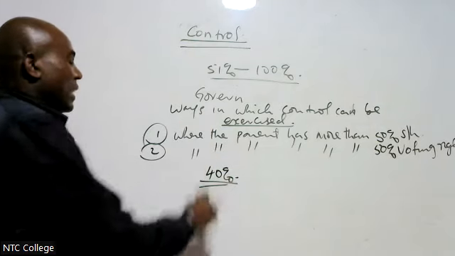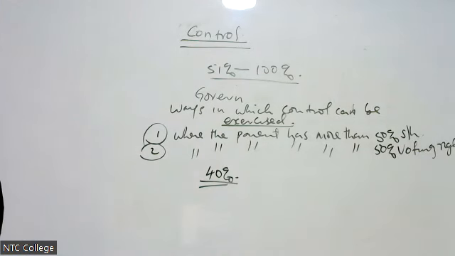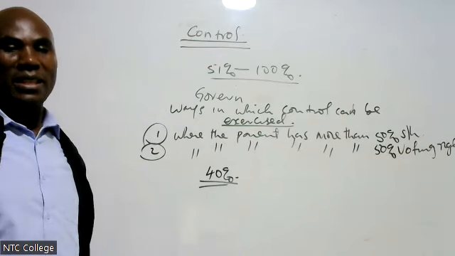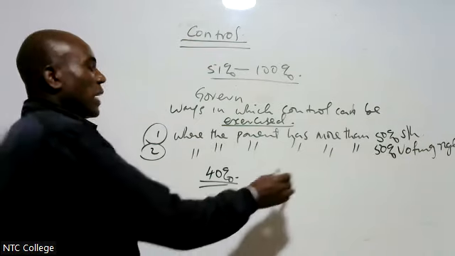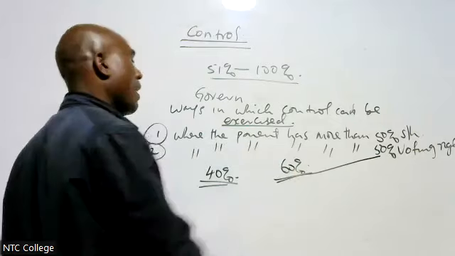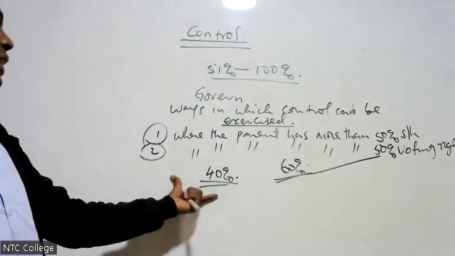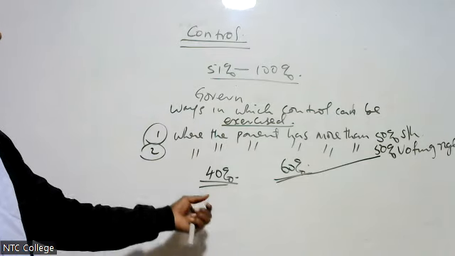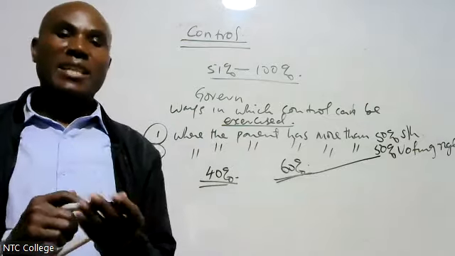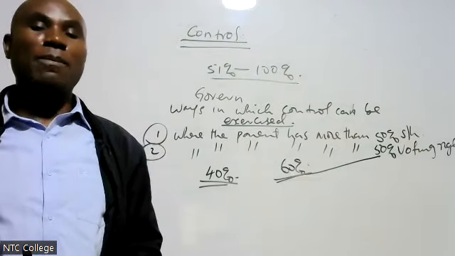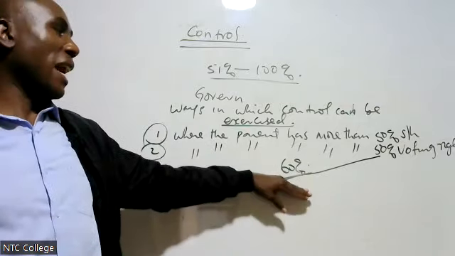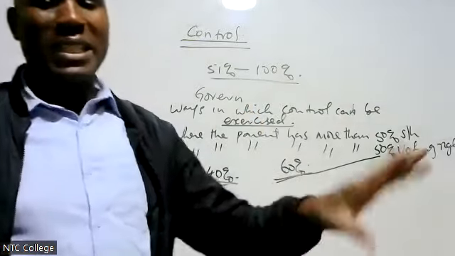My shareholding is 40%. Listen to this because it's very technical. Listen very carefully. I might have shareholding 40%, but the examiner tells you that when we come in terms of voting rights, I have 60% voting rights. I have 60% voting rights, but shareholding is 40%. It means it's an associate. But when we come to voting rights, I have 60%. Therefore, in that case, I still have control of that company. Therefore, I consolidate. Still, I will consolidate because by virtue of voting rights, I have 60%.